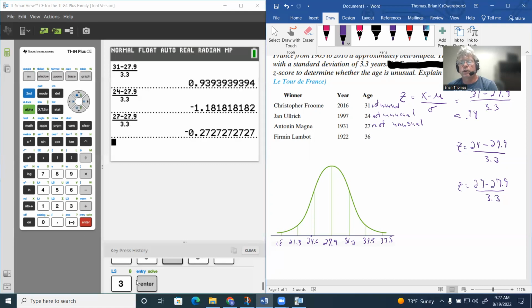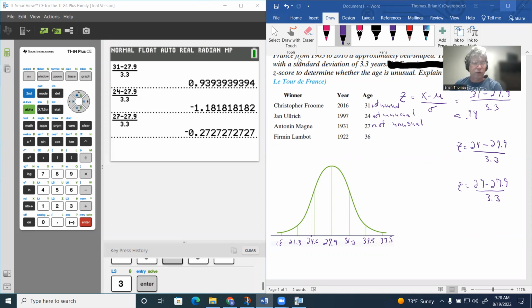So if I look at age 36, notice it is out here close to 37. So I'm already kind of feeling that's going to be kind of unusual. Let's see what kind of z-score we get in doing that.